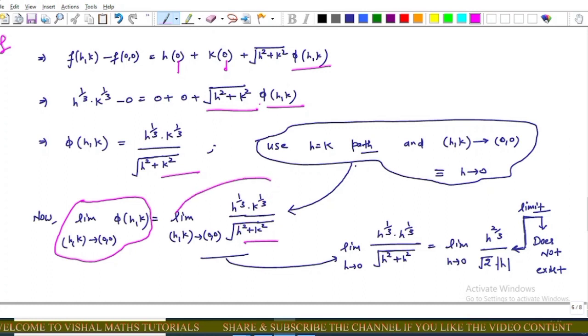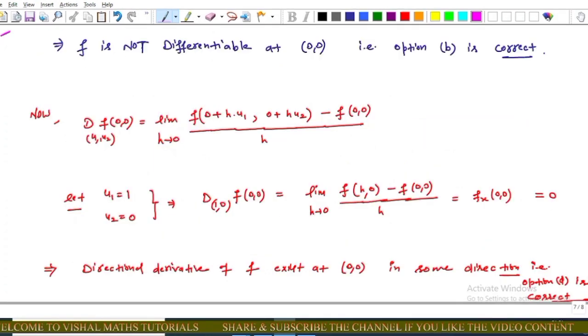Now for this limit, we use a path, that is h equals k. Actually this path is the line y equals x, so (h, k) tending to (0, 0) is equivalent to h tending to 0 simply. Now using this path, this limit becomes limit h tends to 0 of h^(1/3) times h^(1/3) upon square root of h squared plus h squared. This is equal to limit h tends to 0 of h^(2/3) upon root 2 times modulus of h. This limit does not exist.